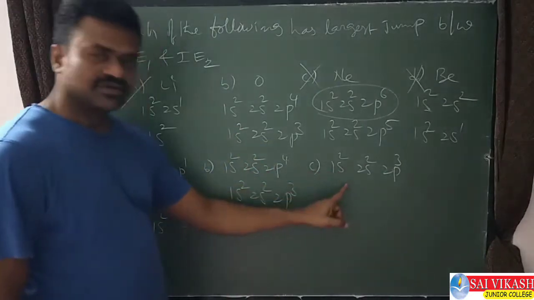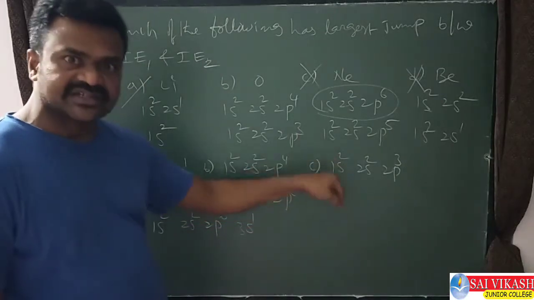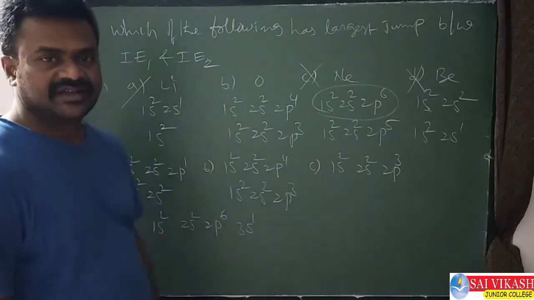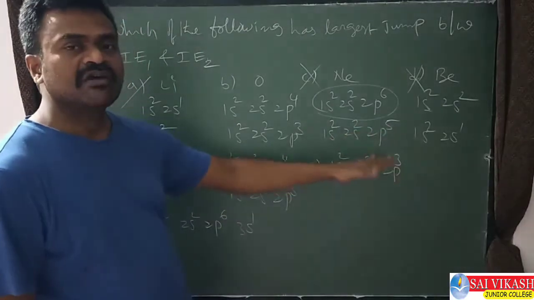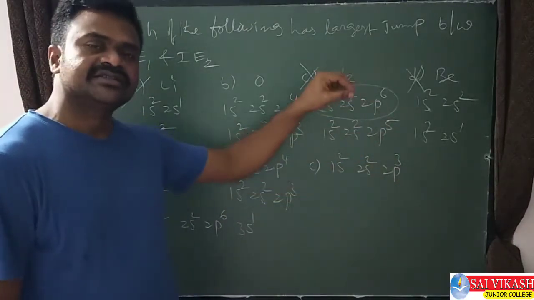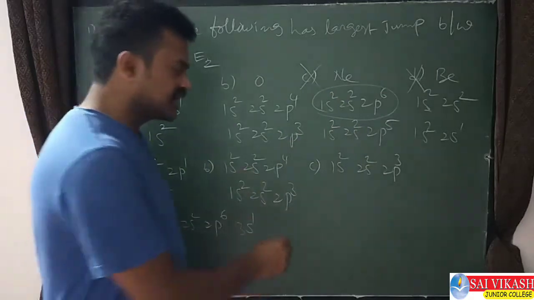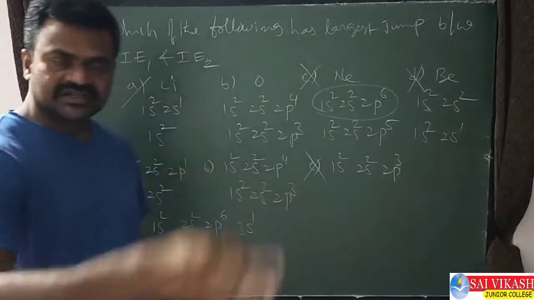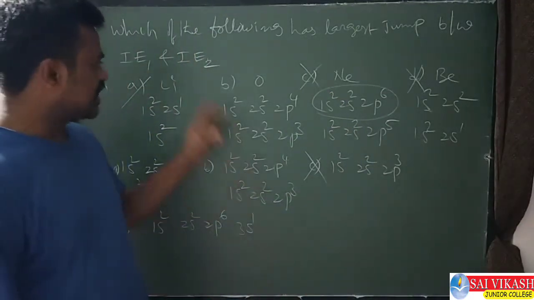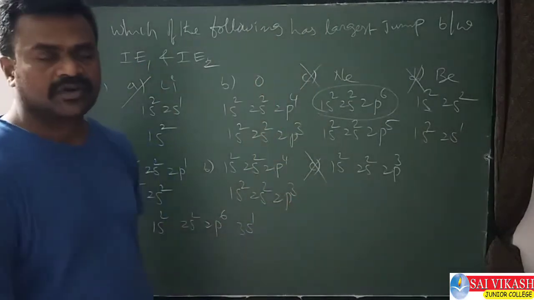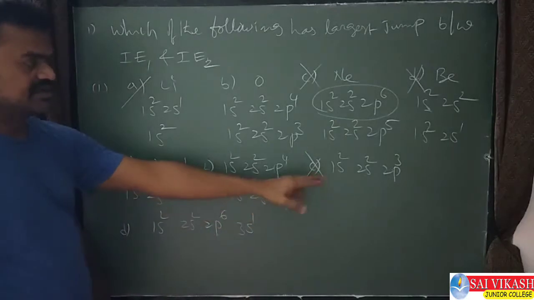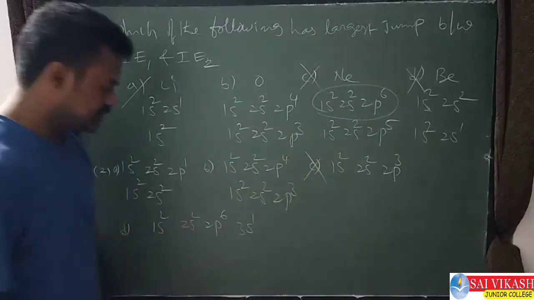In this case, see, removing the first electron itself is difficult because it already has 2s2, 2p3. Removing the first electron only is very difficult. That's why it is ruled out. It's not at all the option because IE1 should be easy to remove, and for IE2 more amount of energy is required. So it is ruled out. Basically, it is stable.